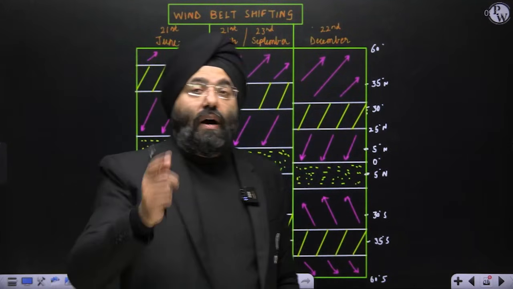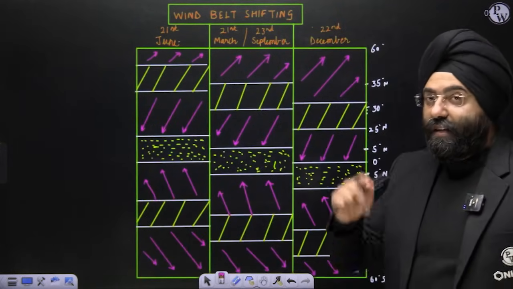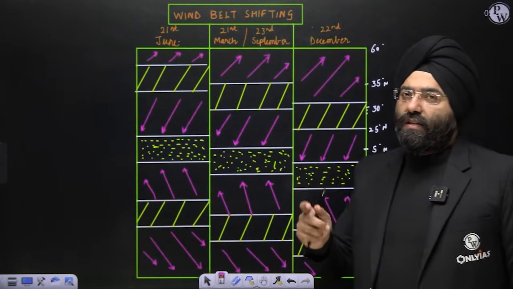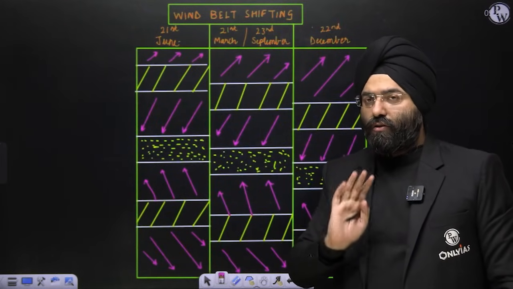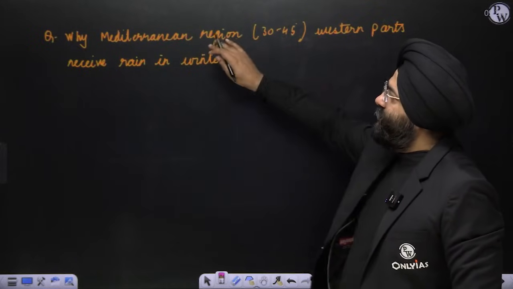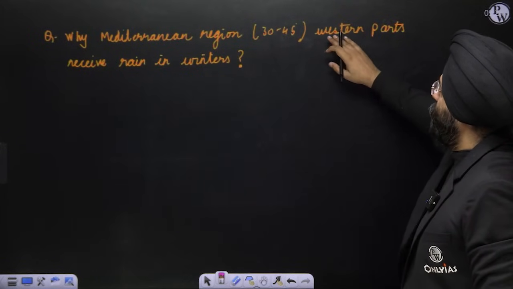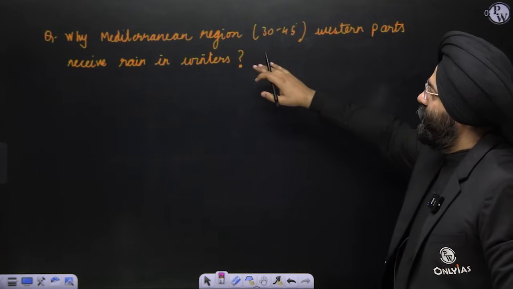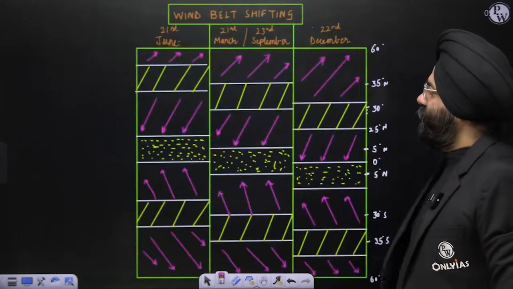Now, why this shifting is very important is, please understand. This impacts the weather conditions of various regions. One question that is repeatedly asked in the civil services preliminary also and mains also. One question, please understand. Why does the Mediterranean region, which lies between 30 to 45 degrees, western parts receive rain in the winters? See here, 35 to 40.